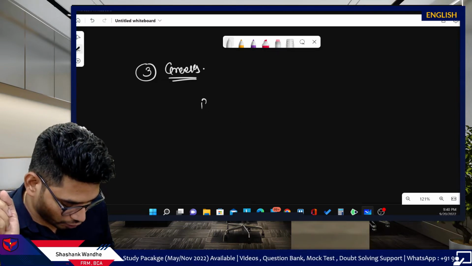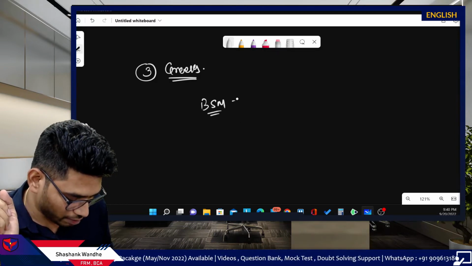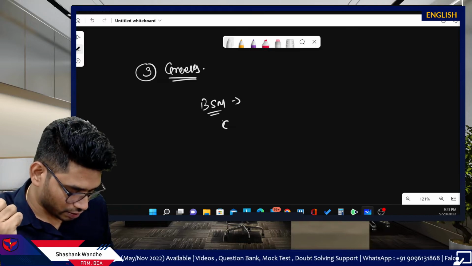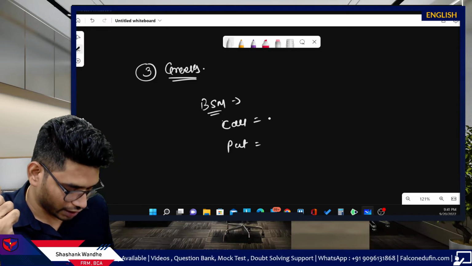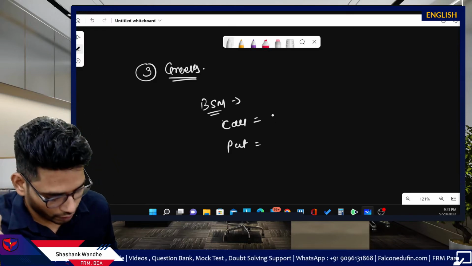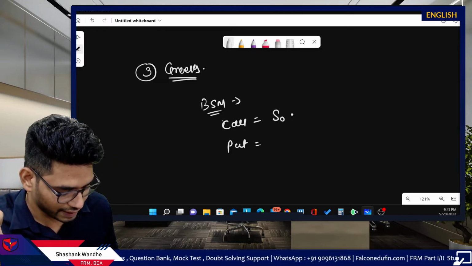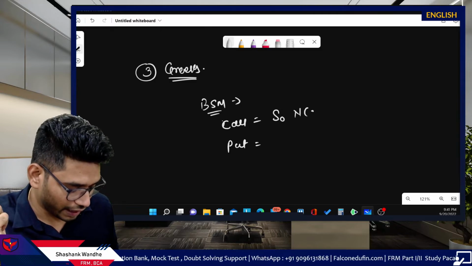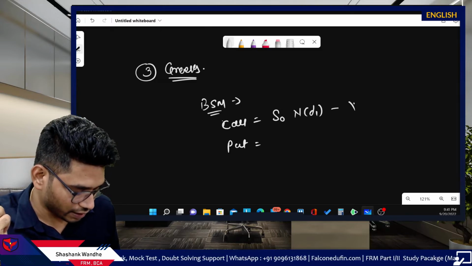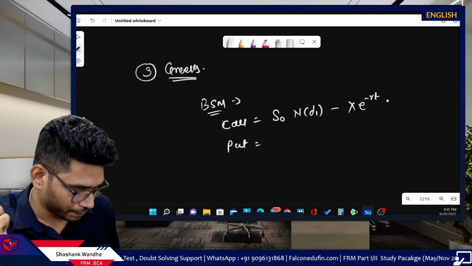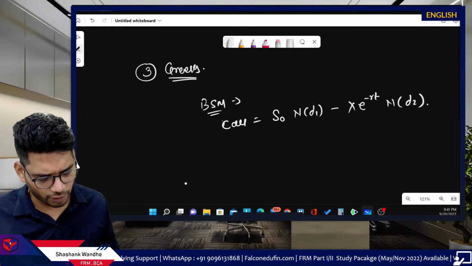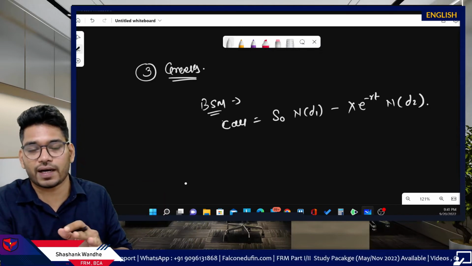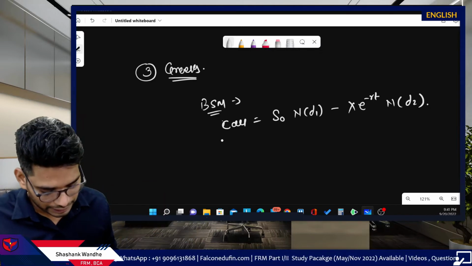Now let's discuss one thing first. In the BSM option pricing model, we discussed option pricing for call and put, and we will just use the formula for call. What is the formula for call in option pricing's case? S0 multiplied by N(d1) minus X into e to the power minus rT multiplied by N(d2). This is the basic formula. We can ignore put for now because the put formula is just the opposite of the call formula.